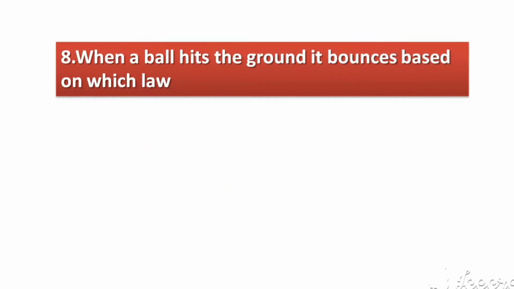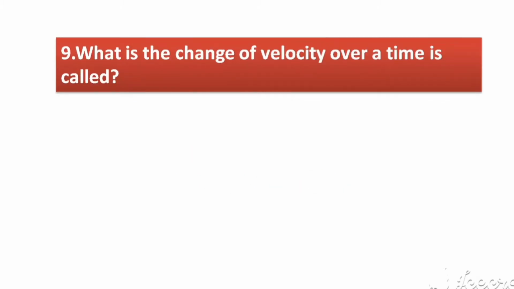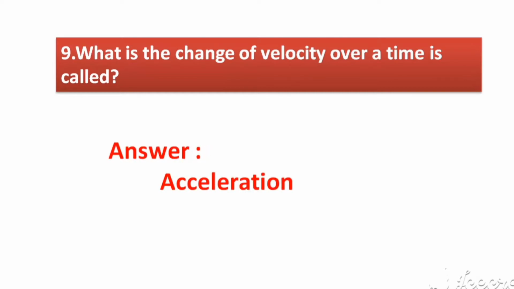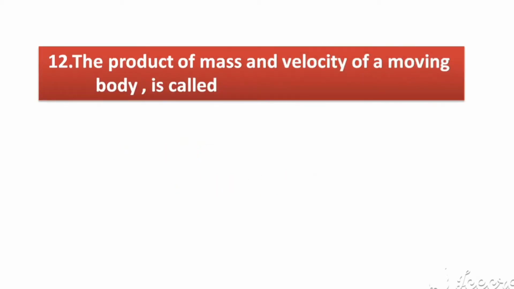When a ball hits the ground, it bounces. Based on which law? Answer: Newton's third law. What is the change of velocity over a time is called? Answer: acceleration. The direction and speed of an object is described by its. Answer: velocity. Maxwell is unit of. Answer: magnetic flux. The product of mass and velocity of a moving body is called.